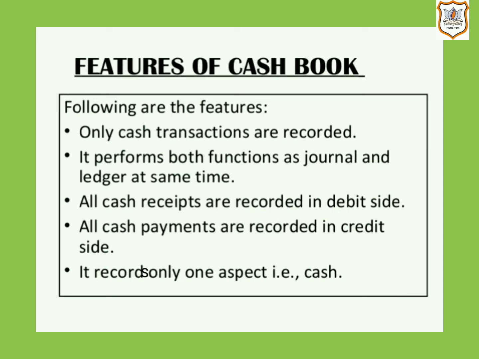Then next point, cash and cheque receipts are recorded on the debit side of cash book, while cash and cheque payments are recorded on the credit side. Then last point, it records only one aspect, that is cash.